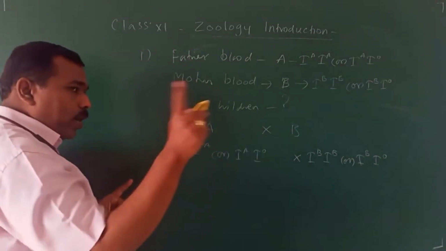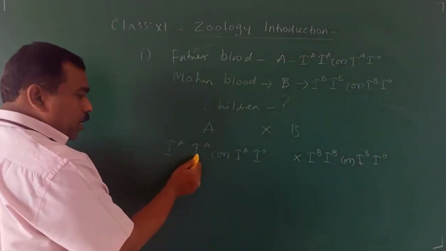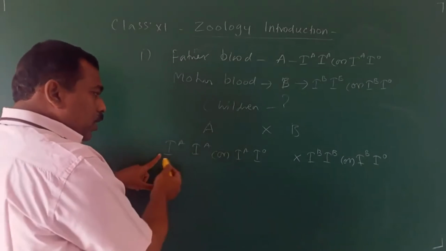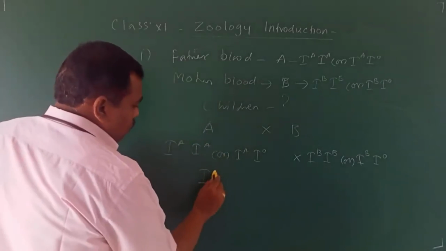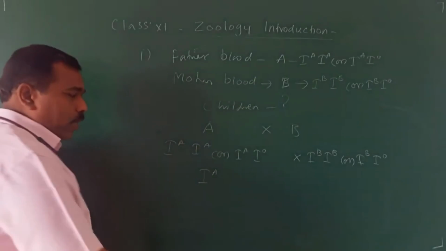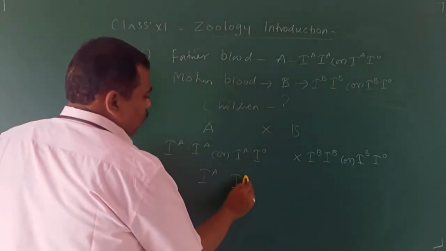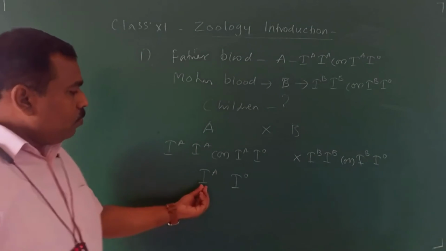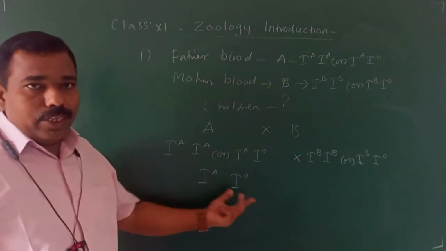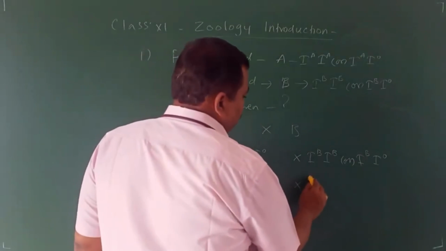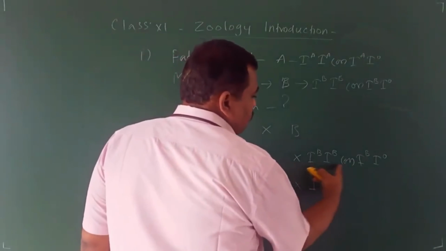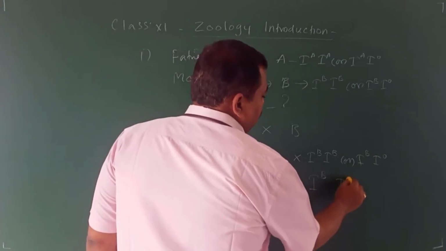If you take only one allele from the father, out of these you can take only one: IA, otherwise IO. So two kinds of alleles are there. Here also two kinds of allele, IB or IO.